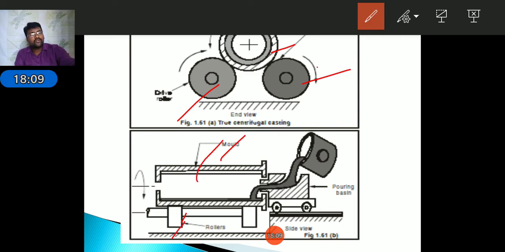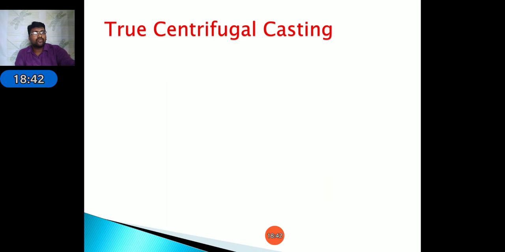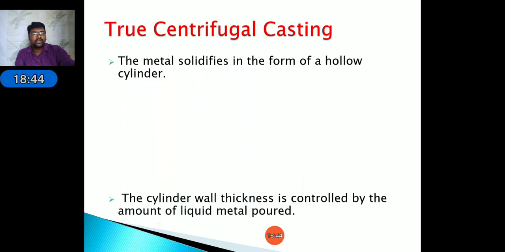Here, using the ladle, we pour the molten metal into the mold cavity through the pouring basin. The cylinder will rotate about the cylindrical axis. Due to this centrifugal action, the poured molten metal will stick to the inner walls of the mold. By using this, we create the casting object to prepare cylindrical objects. The thickness of the object mainly depends on the quantity of the poured molten material.